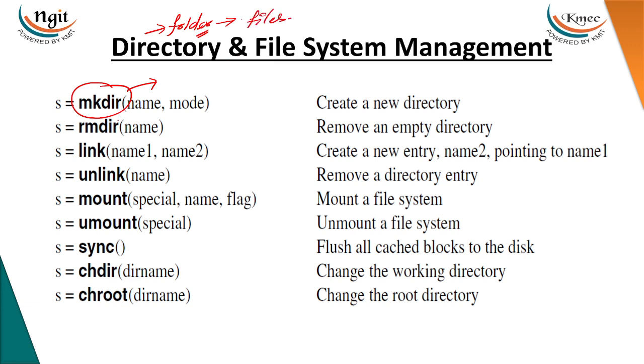If you want to delete that particular folder, you need to use rmdir. If you want to change from one folder to another, from folder x to folder y, you need to use chdir, to change from directory to directory. If you want to change the root directory, you need to use chroot. If you want to add a new file system, you need to use mount. If you want to remove that particular file system, you need to use unmount. So these are the system calls that are used in our operating systems in the coming chapters.